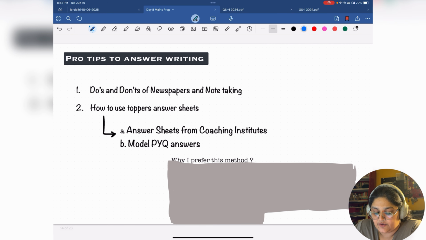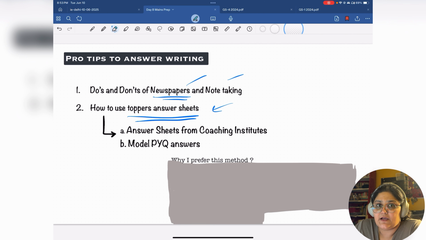So how are you going to do that? There are two ways to do it. One is using newspapers and notes of other toppers or other people. The second is using toppers' answer sheets. So I will take the newspaper part later. Let's focus on toppers' answer sheets and what I mean by that.